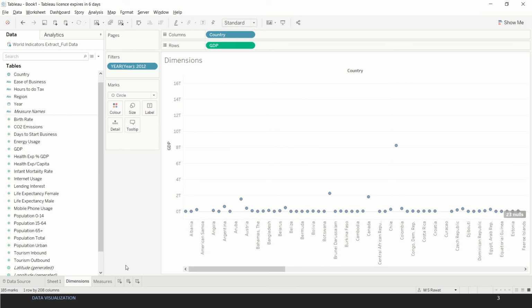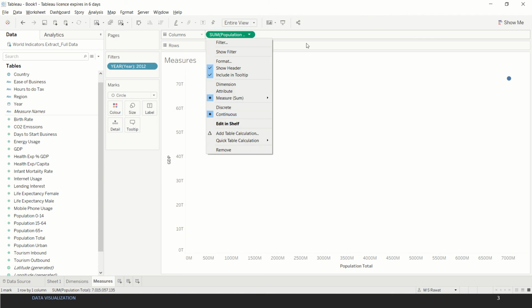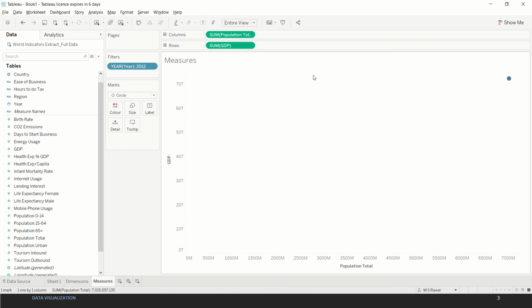Now if we take this example wherein we have again filtered the data on year and we have brought population and GDP on the column and row shelves, we'll see we get one bubble over here. Right now, a few things to note here. Number one, both the pills over here, as they're called in Tableau, are green in color, implying that they are continuous. As you can see, they're continuous. Second, there's only one bubble whereas we have multiple countries.